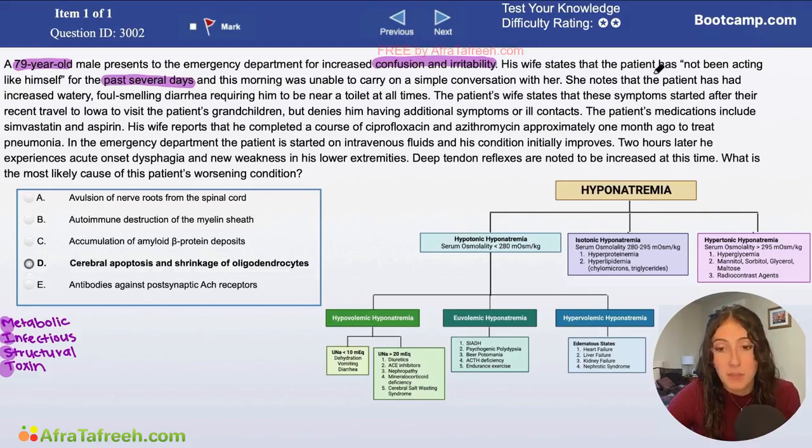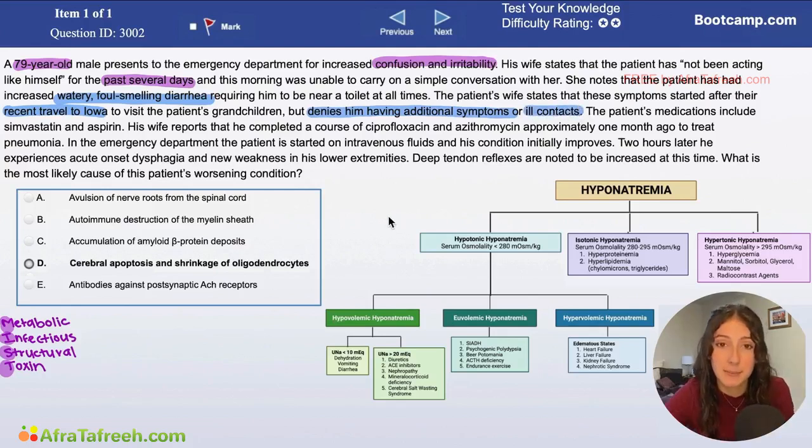The question goes on and it says, the patient's wife notes that the patient has had increased watery, foul-smelling diarrhea, requiring him to be near a toilet at all times. So definitely some increased urgency here. The patient's wife states that these symptoms started after their recent travel to Iowa to visit the patient's grandchildren, but denies him having any additional symptoms or ill contacts.